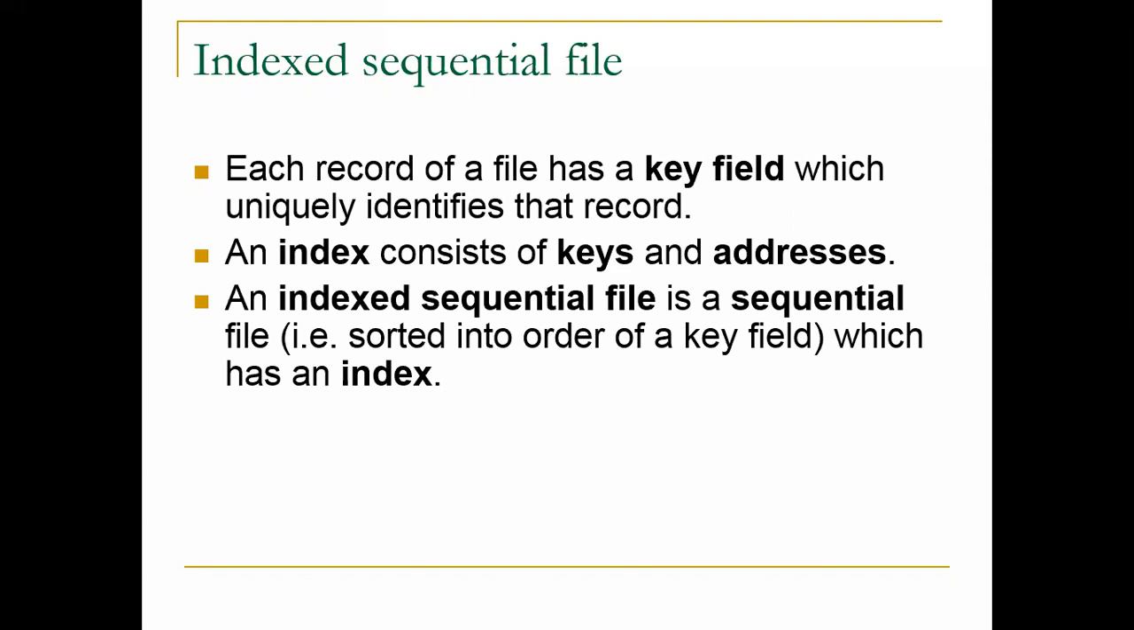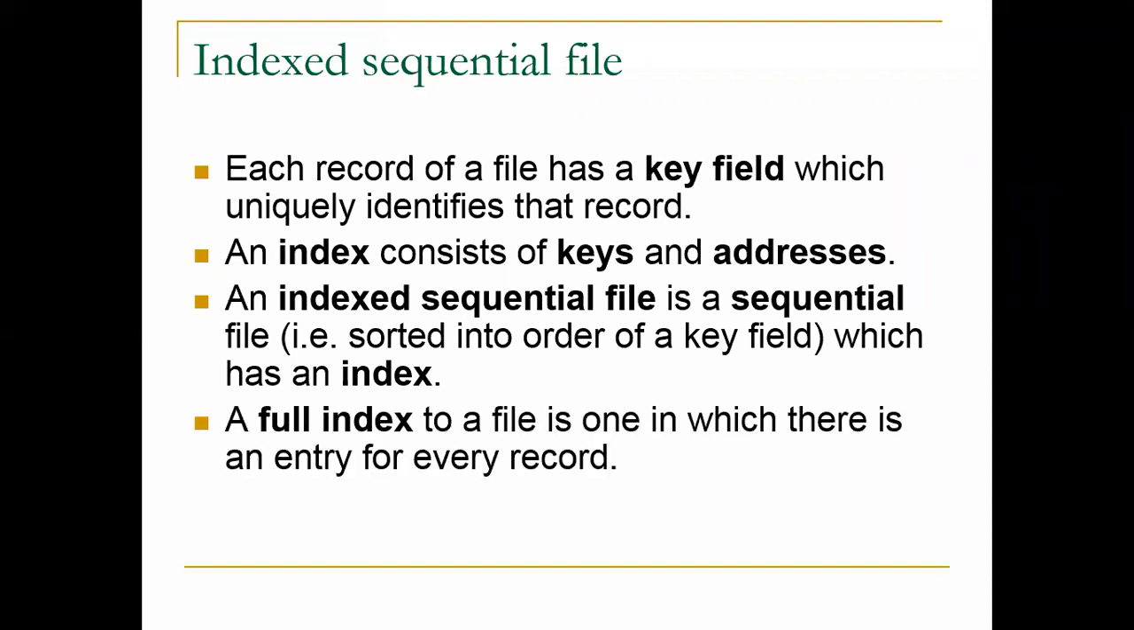Okay, and an index sequential file is a sequential file stored in order of the key field which has an index. Yes, so this is very important. Again, the order is maintained, stored in order of the key field which has an index. So according to the index we are going to store the data. A full index to a file is one in which there is an entry for every record. Yes, so again one important part, we have to make an entry for every record.